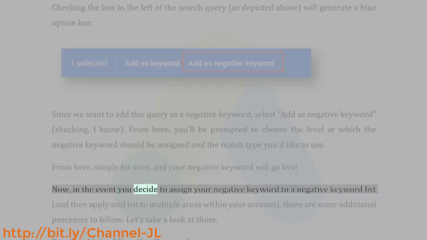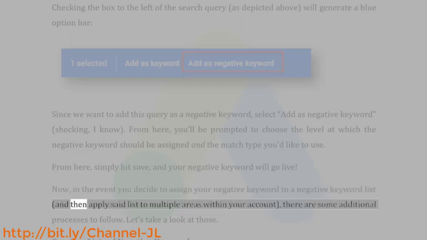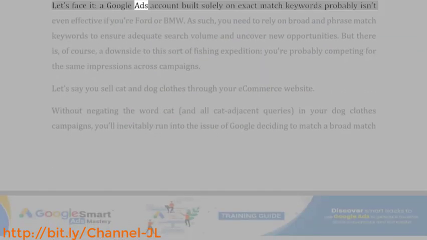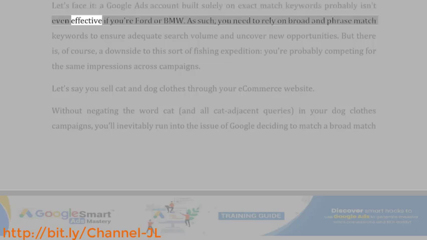Now, in the event you decide to assign your negative keyword to a negative keyword list, and then apply said list to multiple areas within your account, there are some additional processes to follow. Let's take a look at those. Creating lists of negative keywords. Let's face it, a Google Ads account built solely on exact match keywords probably isn't even effective if you're Ford or BMW.